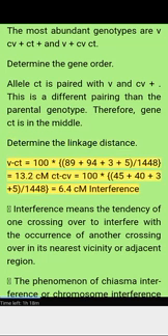Determine the linkage distance. B to court equals 100 times 89 plus 94 plus 3 plus 5, over 1448, equals 13.2 cM. Court to CV equals 100 times 45 plus 40 plus 3 plus 5, over 1448, equals 6.4 cM. Interference.